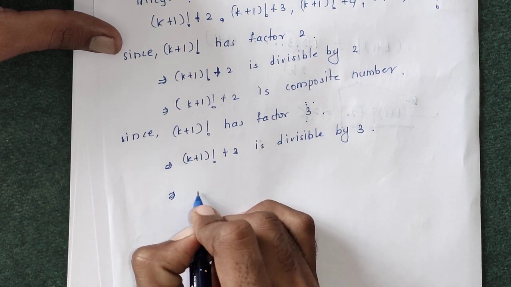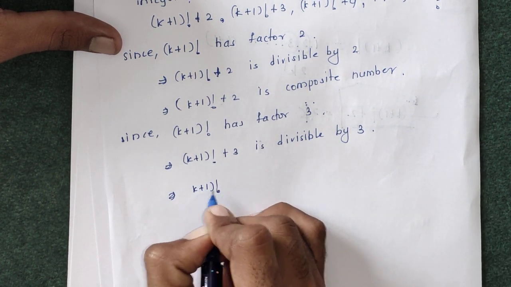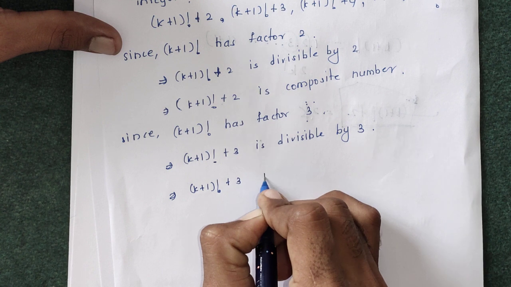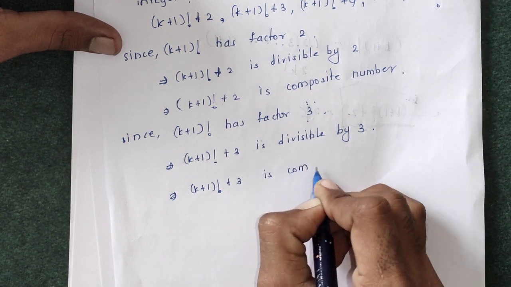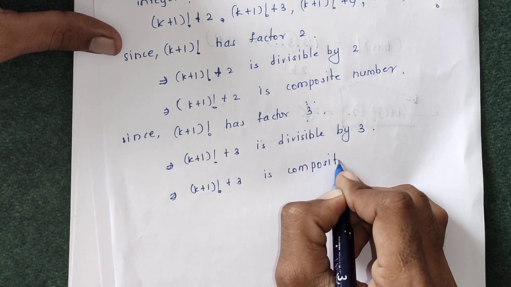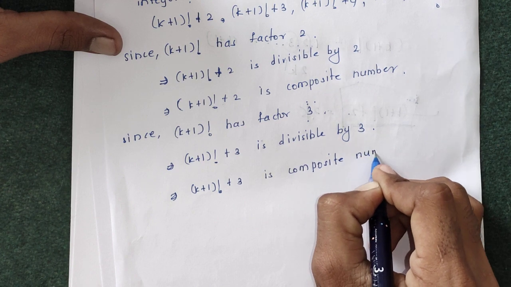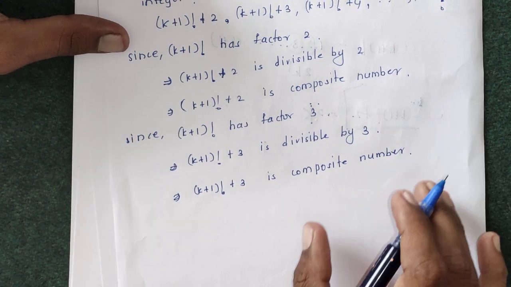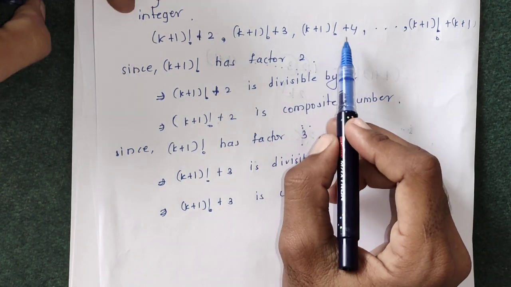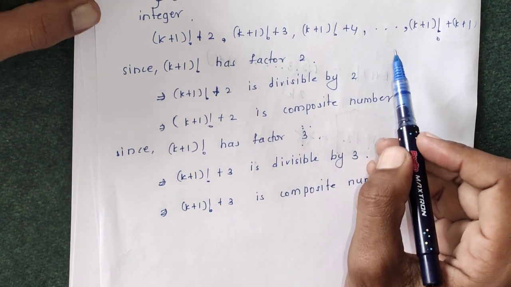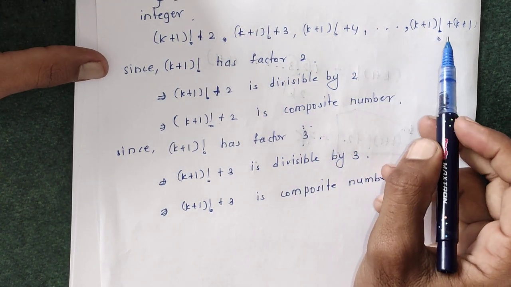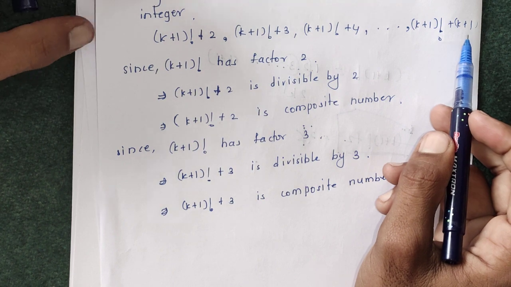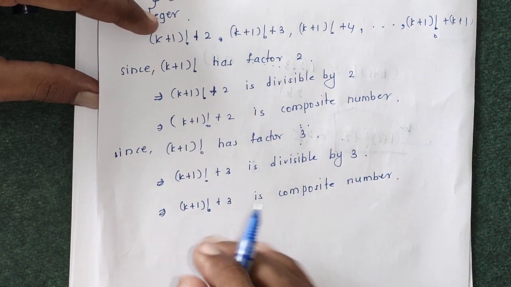This gives us that (k+1)! + 3 is a composite number. Similarly, we can prove that (k+1)! + 4 is composite, (k+1)! + 5 is composite, up to (k+1)! + (k+1), which is again composite.